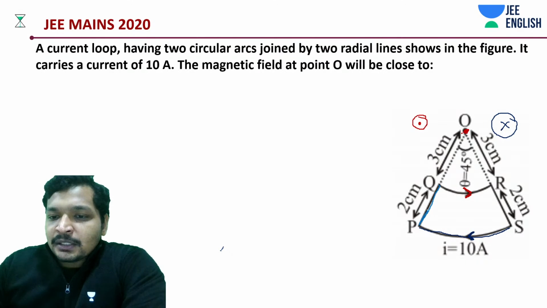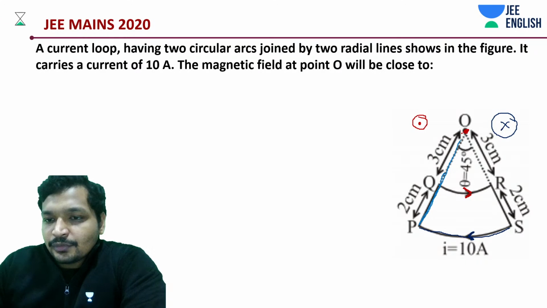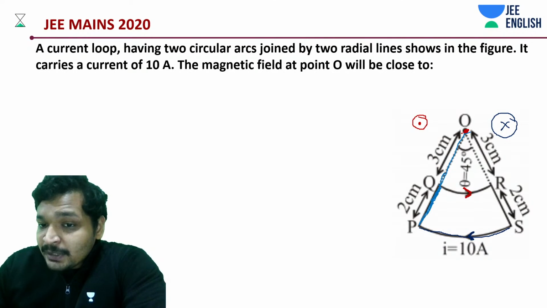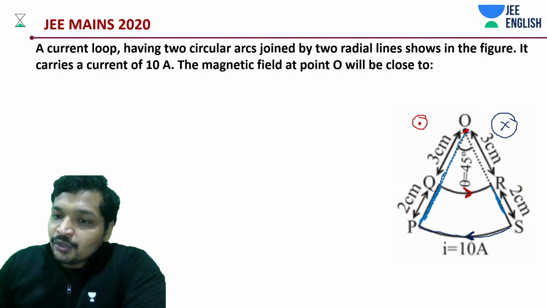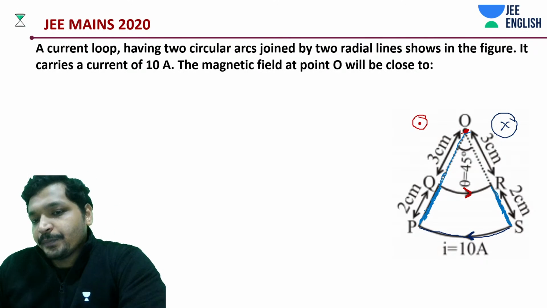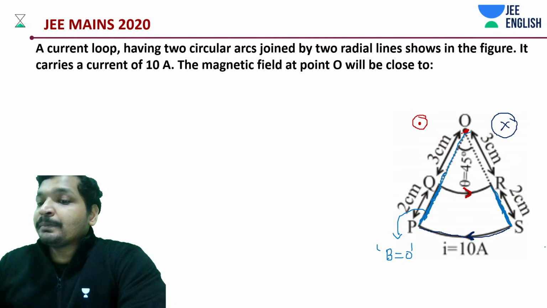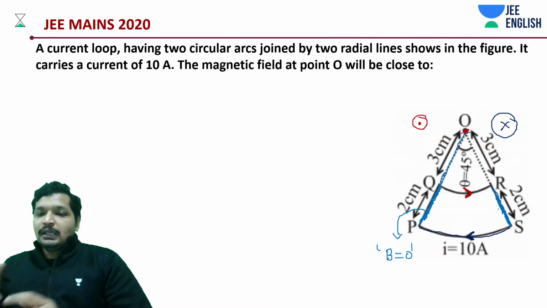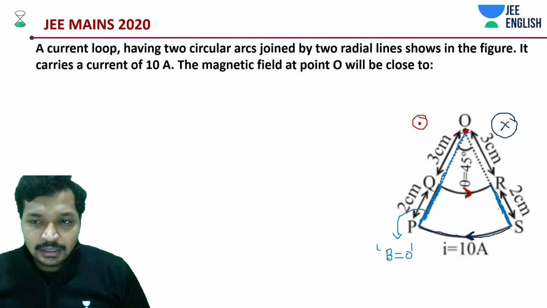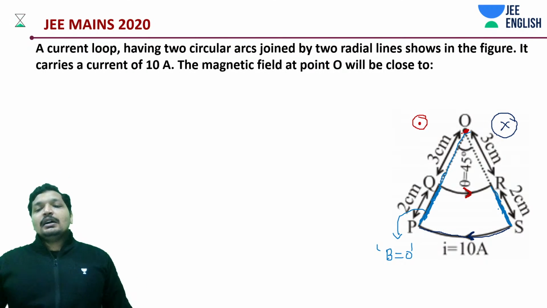This wire is passing through this point. So, no field due to this specific part. Yes, due to that arc, yes. And similarly, even due to this specific part, there is no field. Because it is passing through that point, right? It is along the line of that wire.